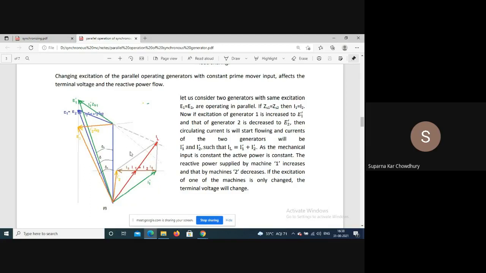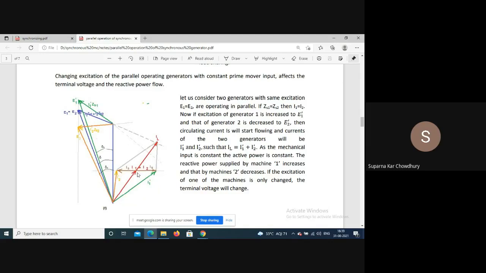Now, as we have seen, in the internal circuit there is a voltage available, that is E1 dashed minus E2 dashed. So there will be a circulating current IS which will appear. This voltage is this, so the current IS is 90 degrees lagging. So this IS position will be like this.